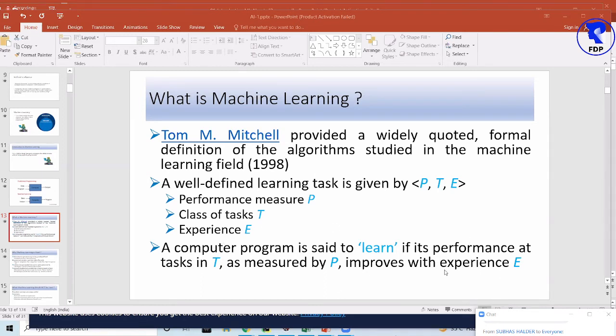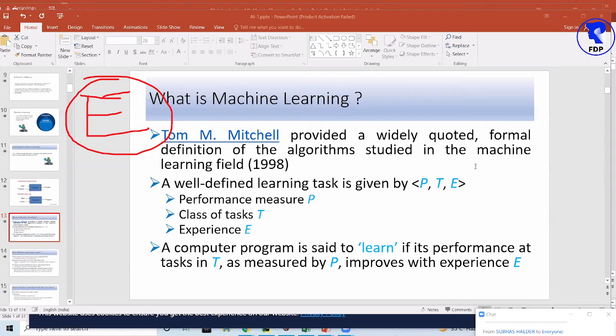So this is the original official definition, but do not worry about it. This definition is the same thing I've explained: if we have an algorithm, experience means old historical data. I repeat, experience stands for old historical data. In AI, old historical data is represented by the capital letter E. E stands for experience, or old data.